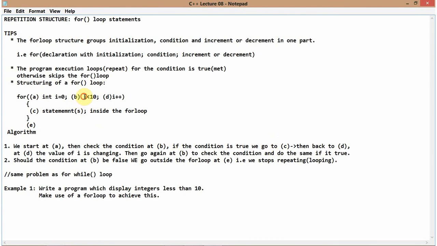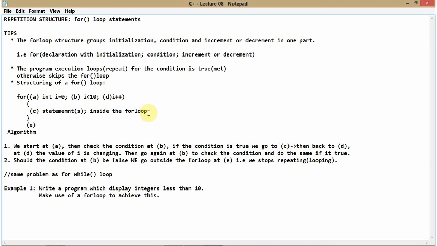Yes, here we check that 0. We agree that 0 is less than 10. Then we go to C. Where is C? Right here. Then we run the statement within the for loop. Alright. After going to C, we know C says we run the statement within the for loop.